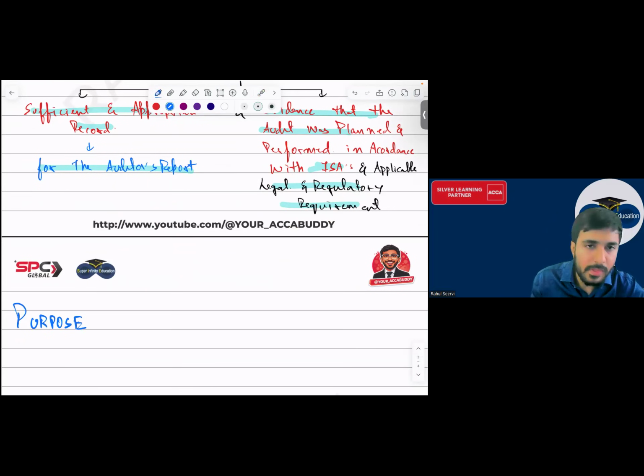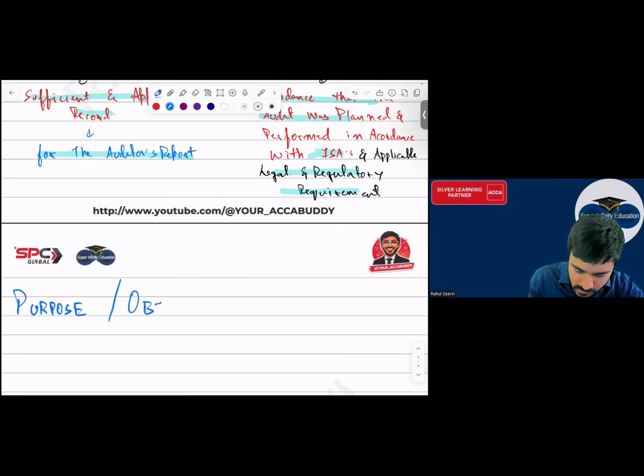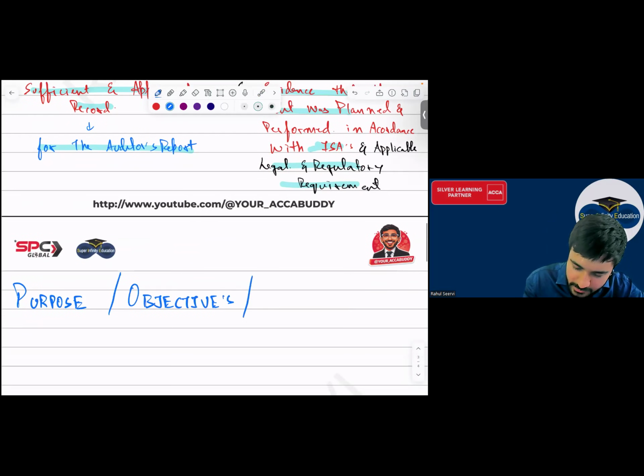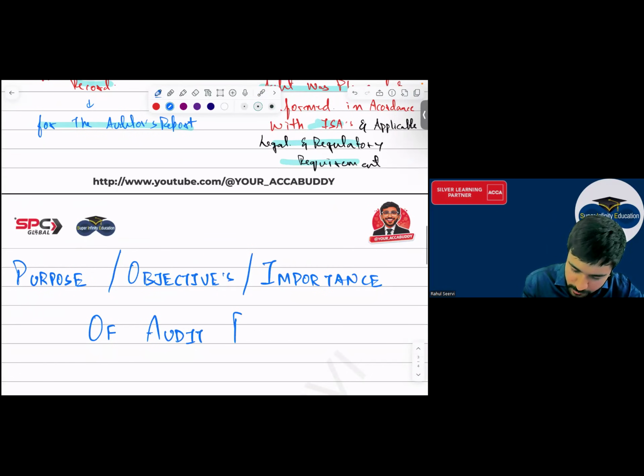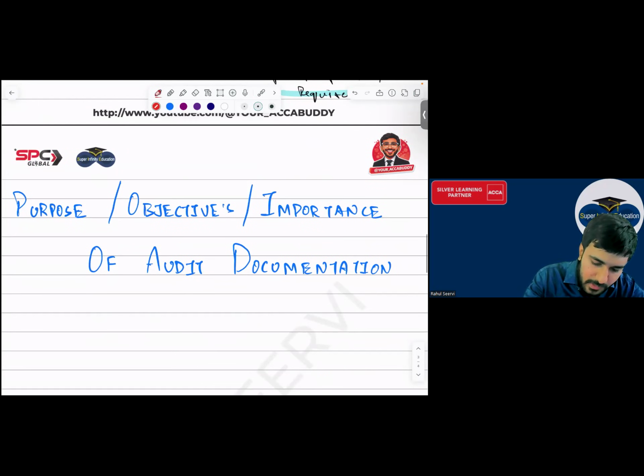Purpose, objective, or you say importance of audit documentation. Yes, sir. Why? Direct theory question? Yes, sir. The first one.